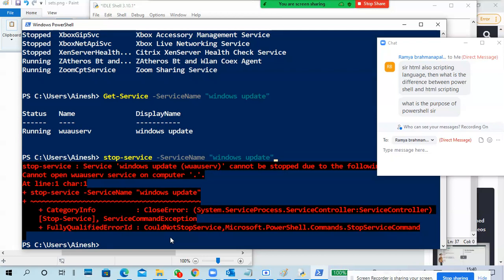Next one is multiple servers. We can maintain multiple servers with a single PowerShell window. That is the main beauty of PowerShell. So one is administration related commands, and another thing is it supports multiple types of modules. PowerShell modules are there. So based on that, you can type multiple types of commands. Each service has related modules, so you can use different types of commands.